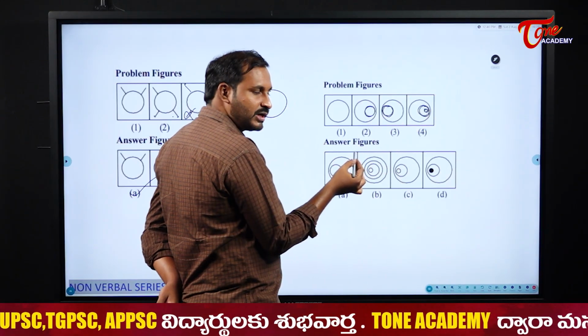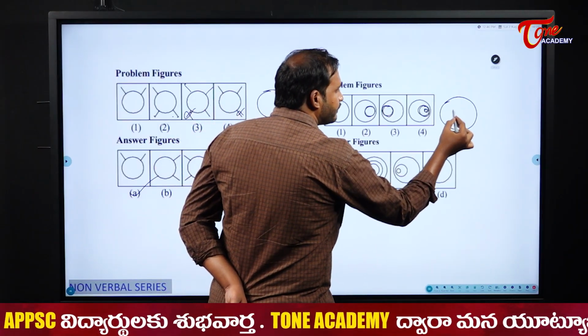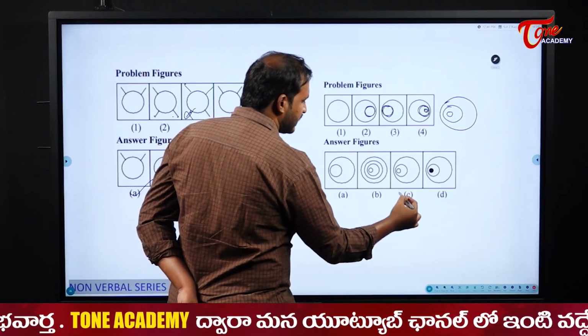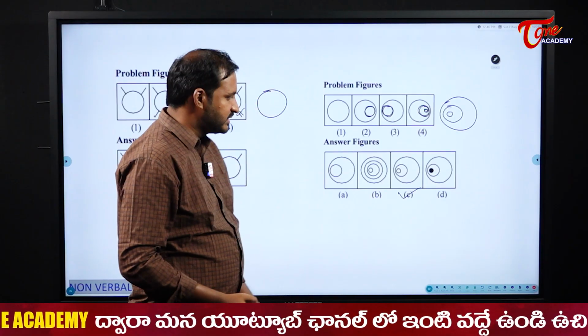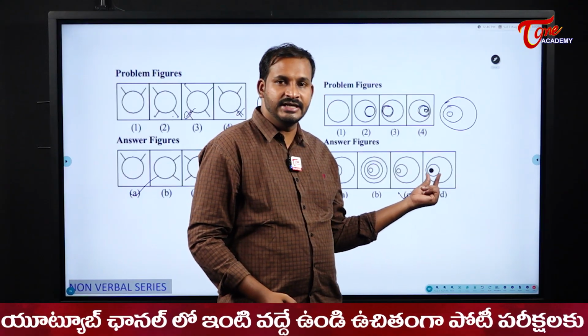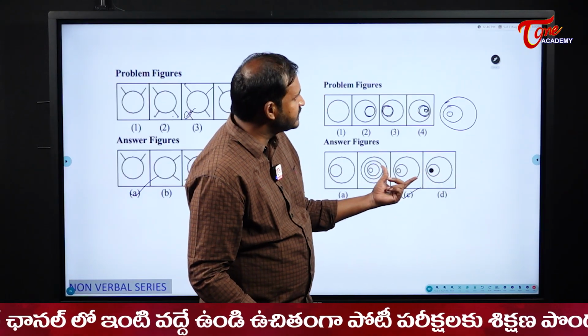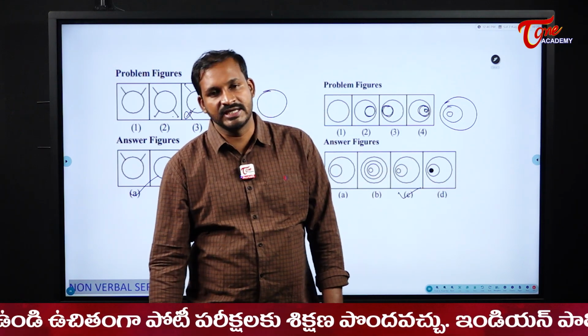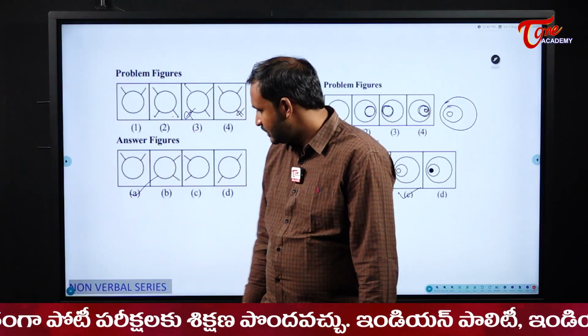Next it should move towards left, and there will be no increment in circle, right? So our answer here becomes option C. Please observe option D. Here it is shaded. But actually is it shaded for us? No, it is not shaded. Because of that reason our answer becomes option C here. Understood? Right?